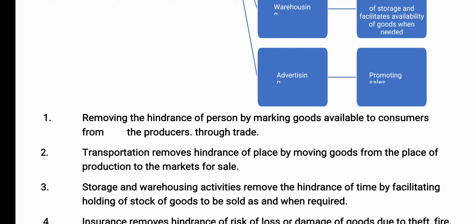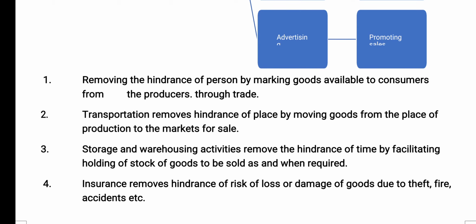Next is trade, which helps in removing the hindrance of person. A large quantity of goods is produced by a group of persons called producers. These goods are produced for another group of persons called consumers. So there is no direct relationship between producers and consumers. The trade segment of commerce creates a link between producers and consumers. Trade helps in the exchange of goods and services from producers to consumers, hence it removes the hindrance between producer and consumer.